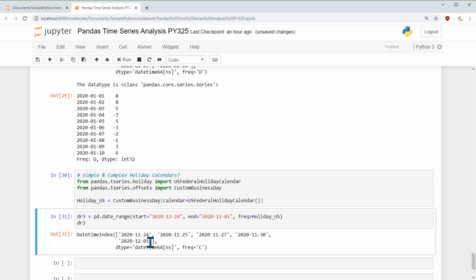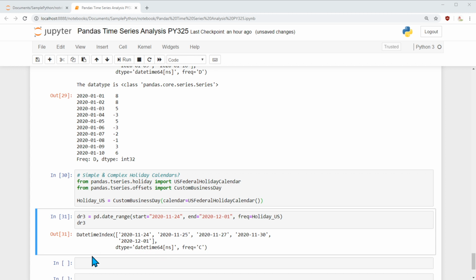So by this, we are able to select a date and the frequency we are able to customize for our situation. And since we are dealing with a US calendar, we specify the holiday calendar as US. So it takes weekends into consideration, it takes US holidays into consideration, and it gives us the dates. And now if you are doing any financial application or anything, we can use it accordingly.